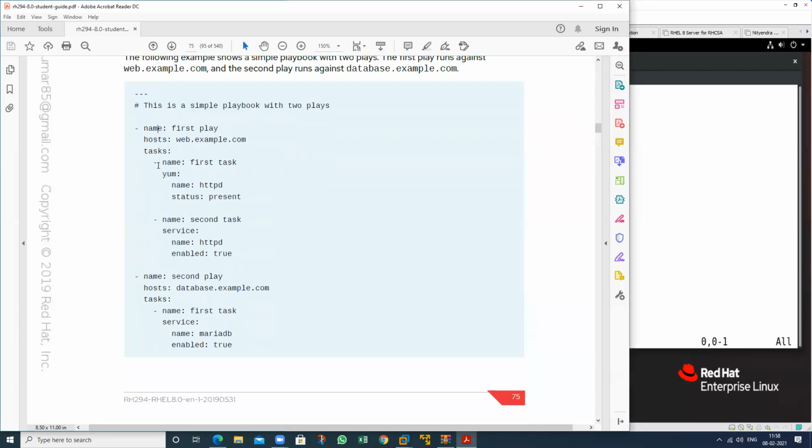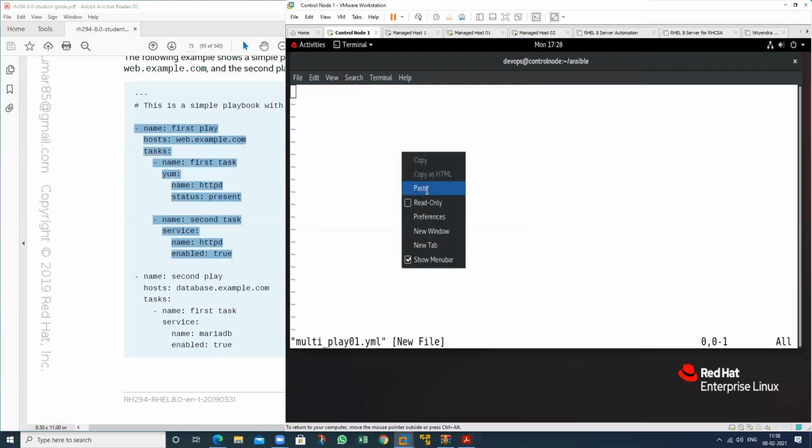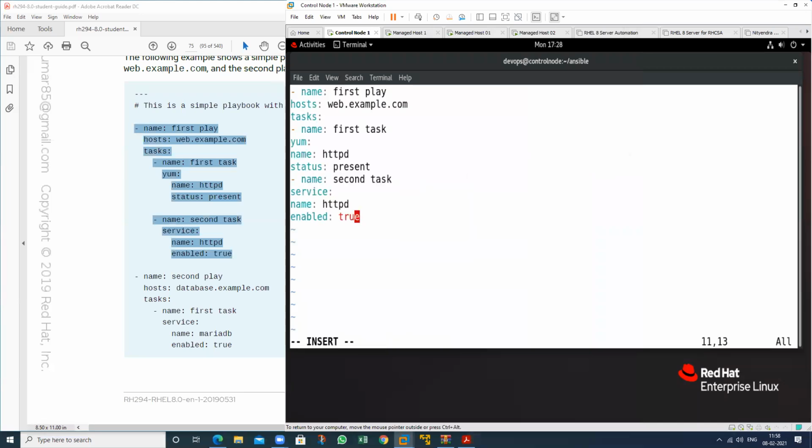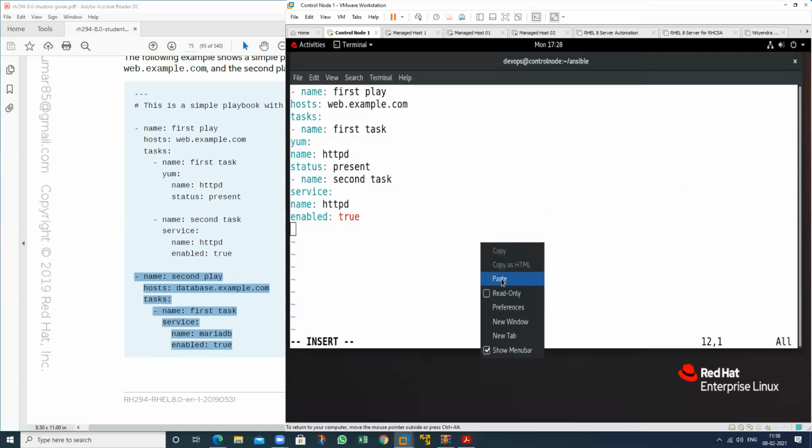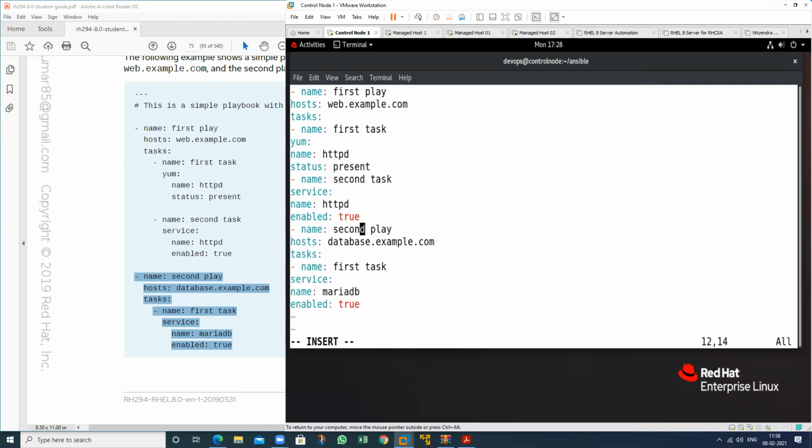I will copy this whole thing, just copy this one, again copy this one. This is my second play. See, this is my host, so just provide a space. And which is my machine name? This is my one machine. So what is the name of this particular machine?